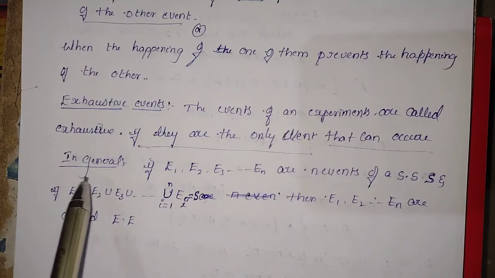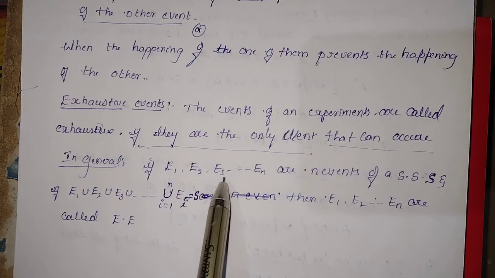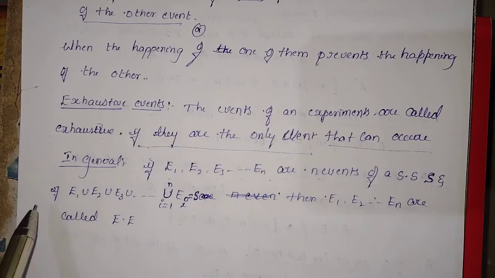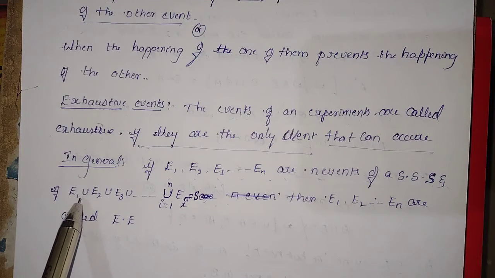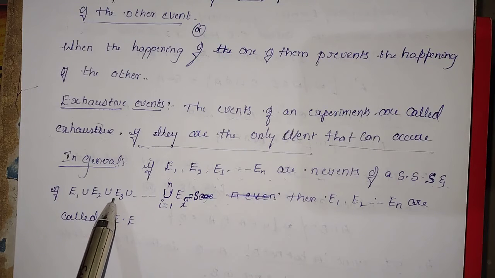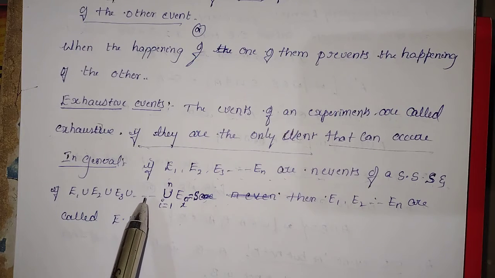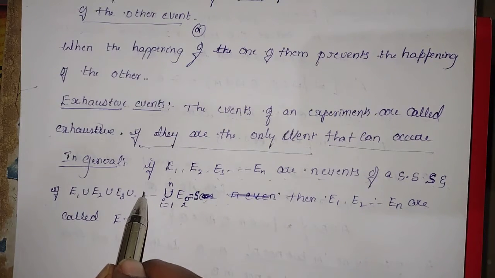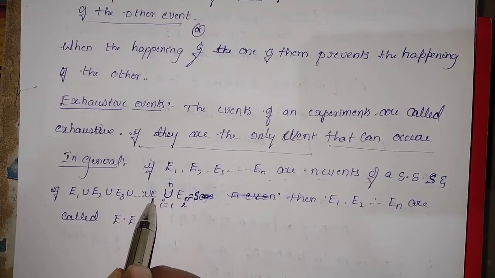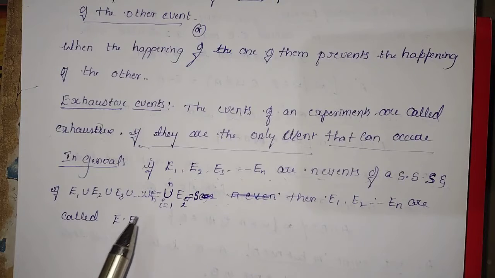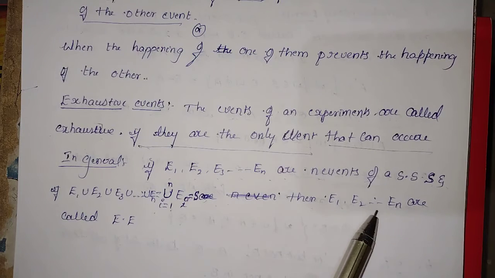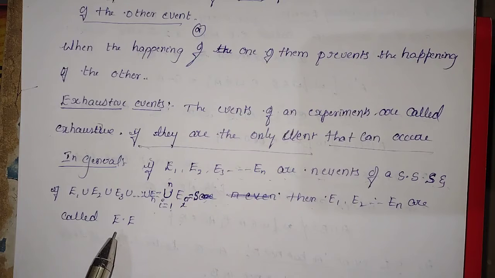occur. In general, if E1, E2, E3 and so on up to En are n events of a sample space S, and if the union of E1, E2, E3 and so on up to En, that is the union of Ei for i equal to 1 to n, is equal to the sample space S, then E1, E2, E3 and so on up to En are called exhaustive events.